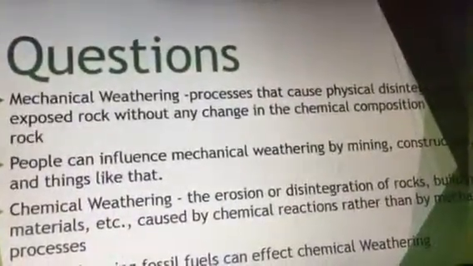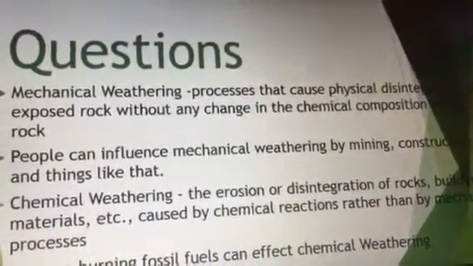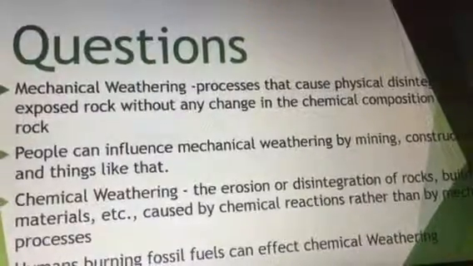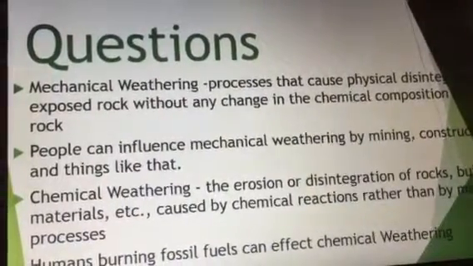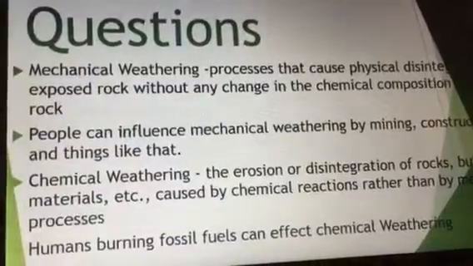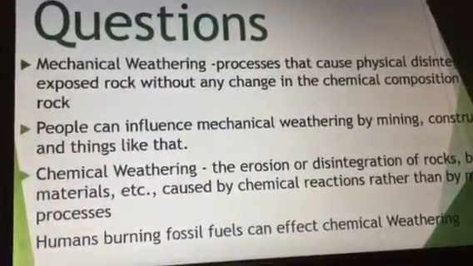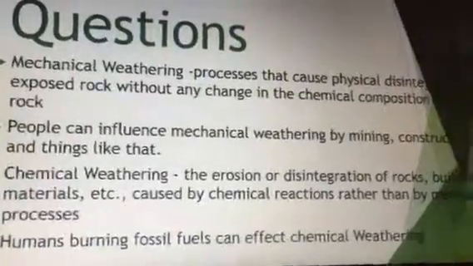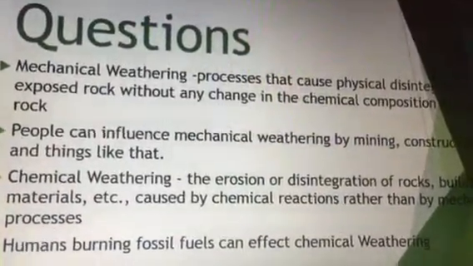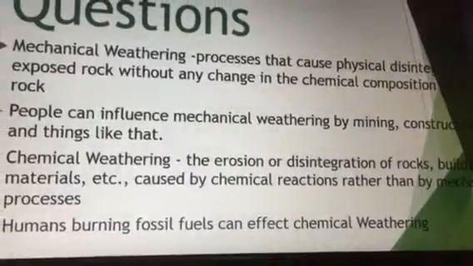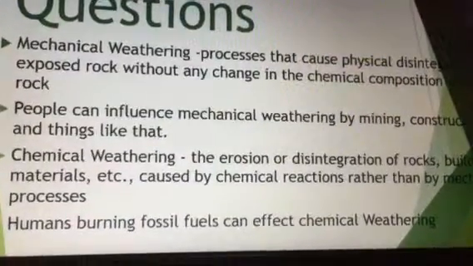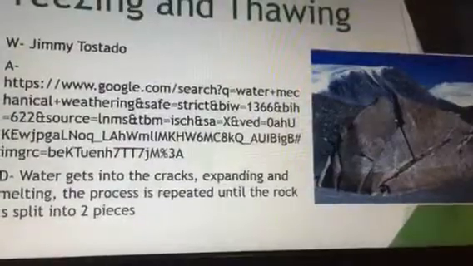Mechanical weathering: processes that cause physical deterioration of exposed rock without any change in the chemical composition of the rock. People can influence mechanical weathering by mining, construction, and things like that. Chemical weathering is the erosion or disintegration of rocks, building materials, etc., caused by chemical reactions rather than by mechanical processes. How can humans affect chemical weathering? Humans burning fossil fuels can affect chemical weathering.